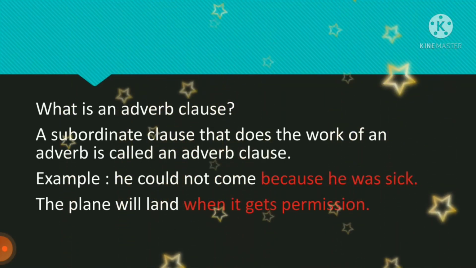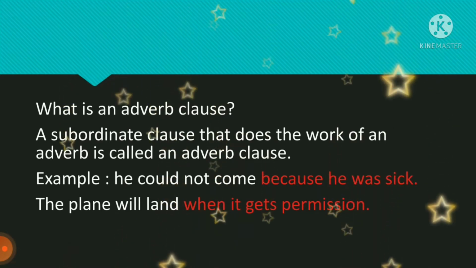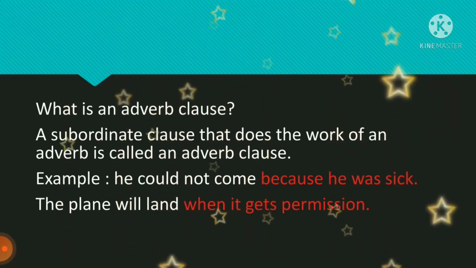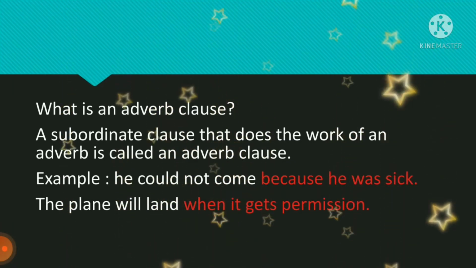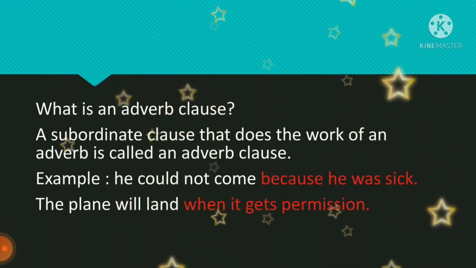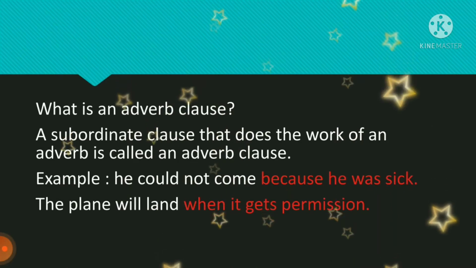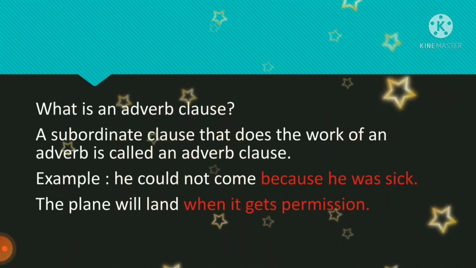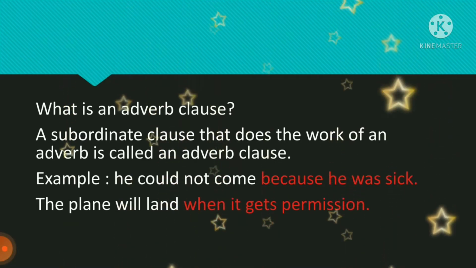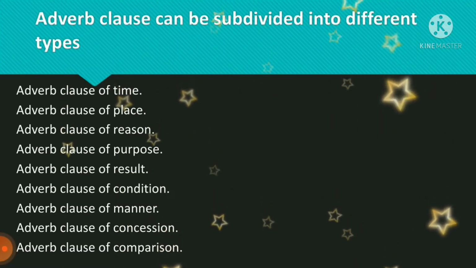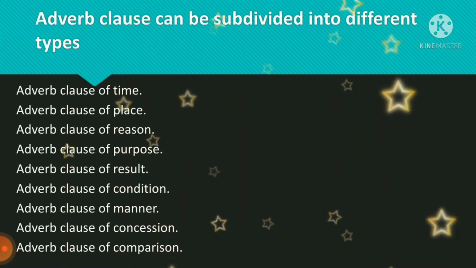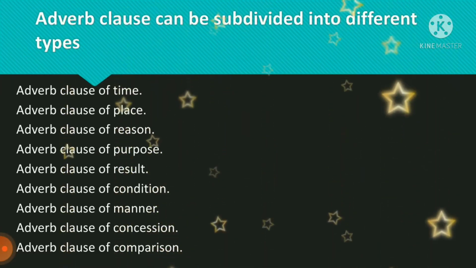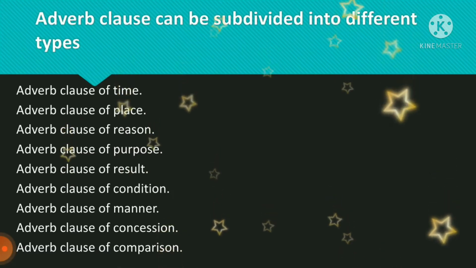The plane will land when it gets permission. When will the plane land? When it gets the permission. So here the adverb class tells about the time. So the action, when, where, how it is going on, is called adverb class. Adverb class can be subdivided into different types. There are so many types of adverb class. What are they? Let us see.